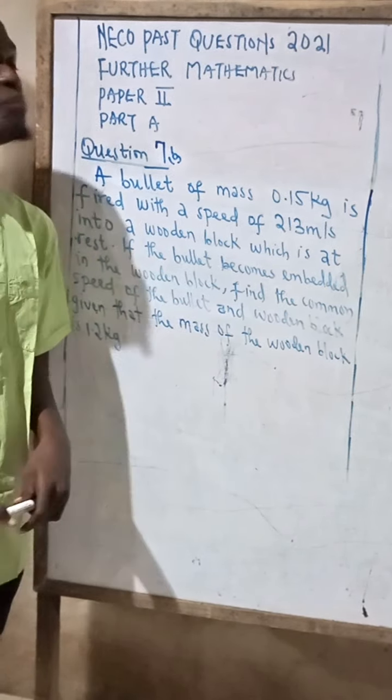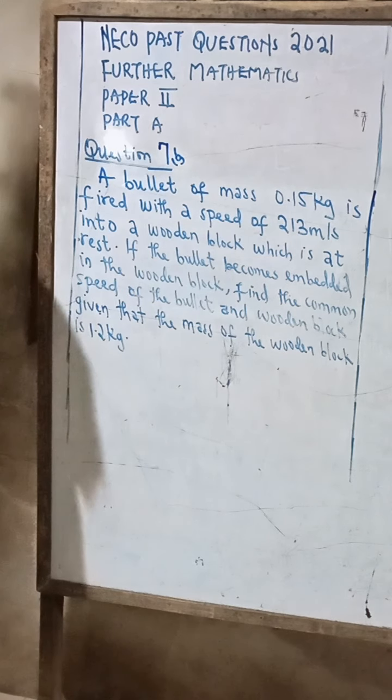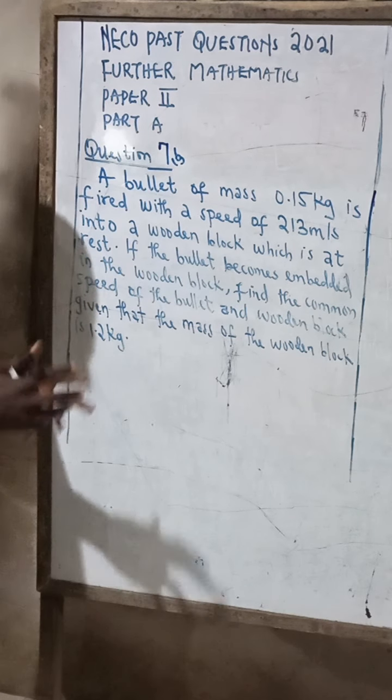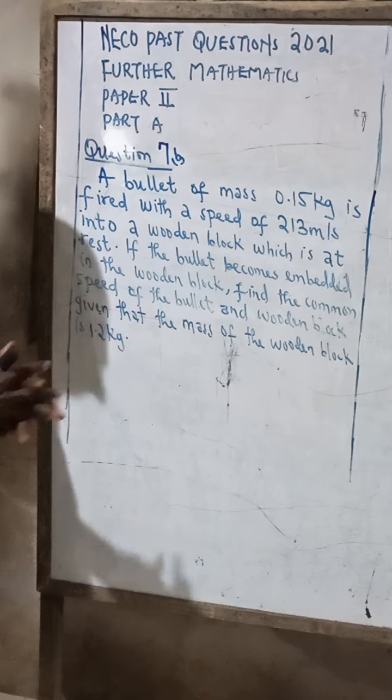Now, our question 7B is saying a bullet of mass 0.15 kg is fired with a speed of 213 meters per second into a wooden block which is at rest. If the bullet becomes embedded in the wooden block, find the common speed of the bullet and wooden block given that the mass of the wooden block is 1.2 kg.